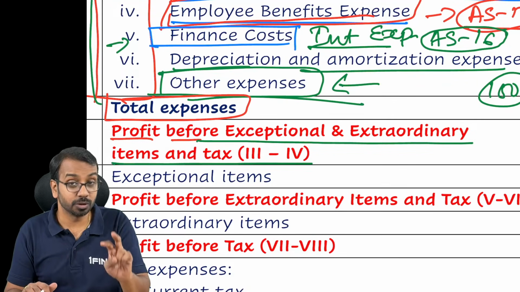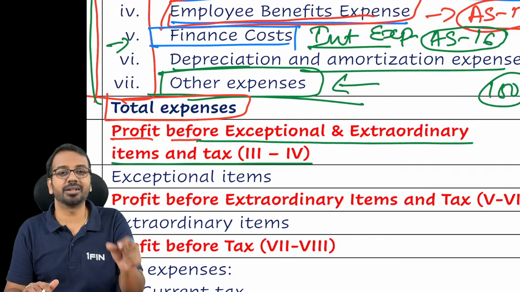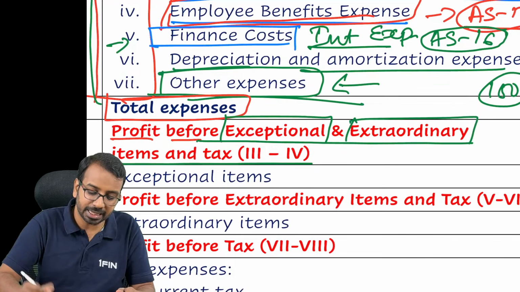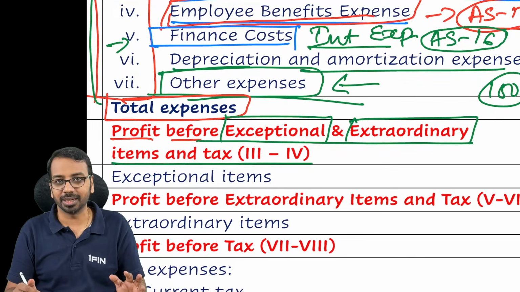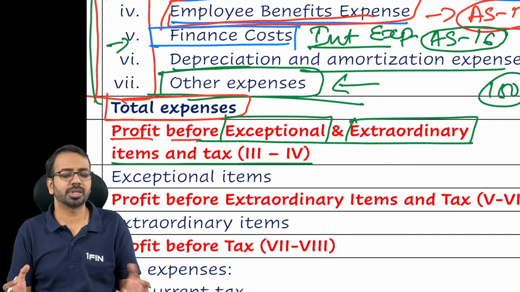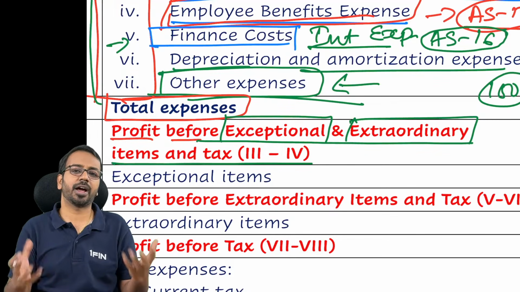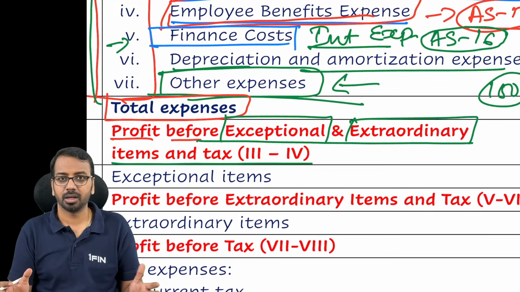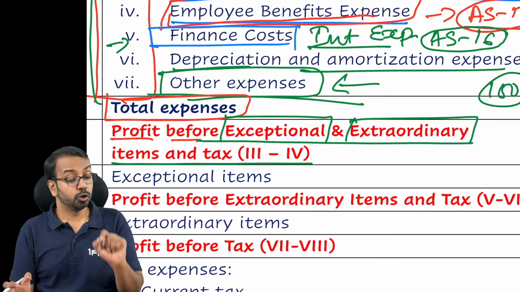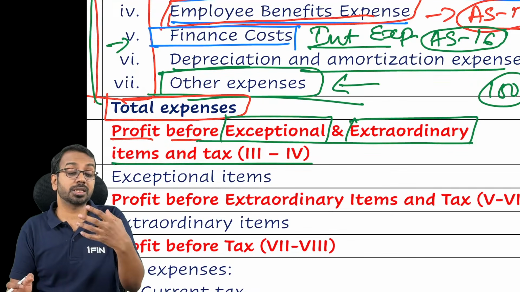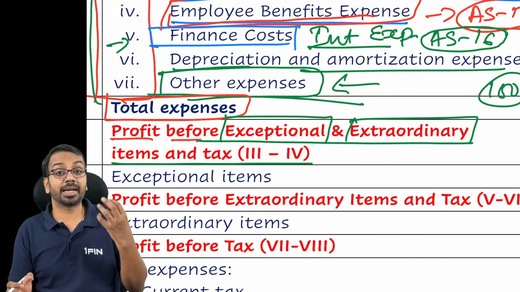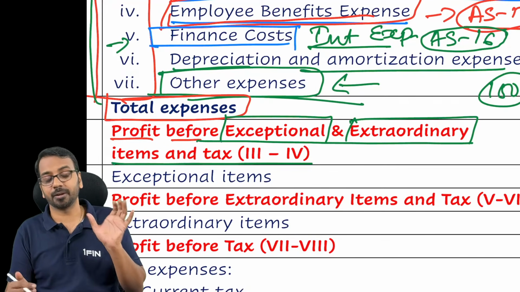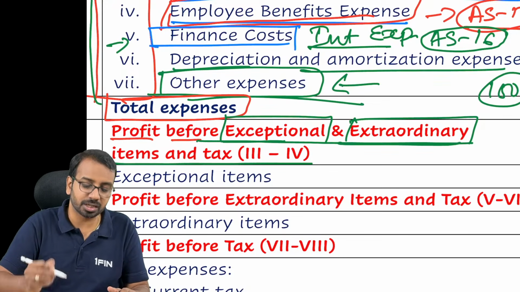Then Schedule 3 and also accounting standards require us to disclose something called exceptional and extraordinary items separately. So what are these exceptional or extraordinary items? I'll just give you one example. Let us say there is a fire. Because of the fire, there is huge damage to inventory and plant and all of that. Now, is it a normal item? No. Should we disclose that separately? Yes, because that is not a normal item. That can have a significant impact on the company. So that item we have to disclose separately. So those are exceptional and extraordinary items.